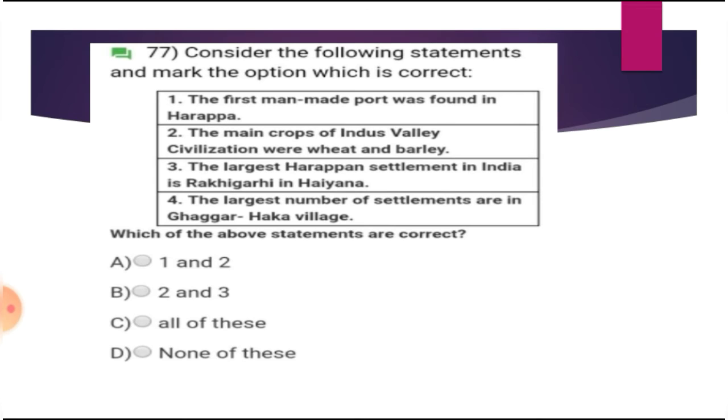Consider the following statements and mark the option which is correct. The first man-made port was found in Harappa, and the main crops of Indus Valley civilization were wheat and barley, and the largest Harappan settlement in India is Rakhigari in Haryana. The largest number of settlements are in Ghaggar-Hakra.